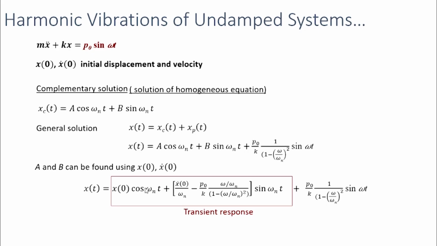And since now we are talking about undamped systems, this part of solution does not decay, but for damped systems, this part of solution will decay with time. So this part of solution is known as transient response. That means something which changes or decays with time. And as we have just discussed, the frequency of this motion will be equal to the natural frequency of the system.